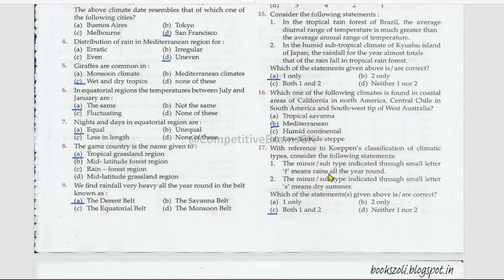Which among the statements are correct? The minor or subtype indicated through small letter f means rains all the year around. True. The minor or subtype indicated through a small letter s means dry summer. Right.